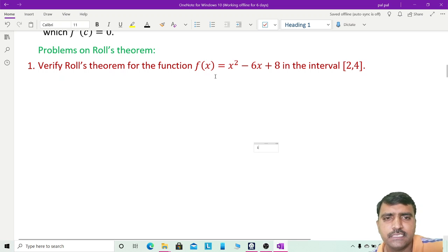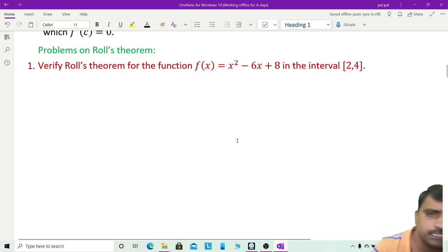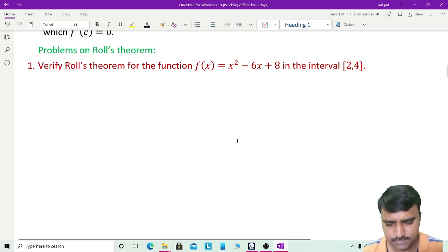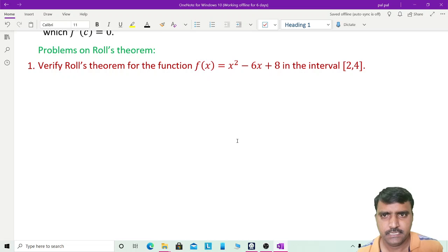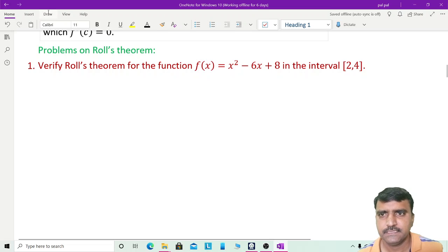We have to see whether this function satisfies Rolle's theorem. Okay, let us see whether it is satisfying this Rolle's theorem or not. To verify Rolle's theorem, first take the function f of x. So what is that function f of x? The function f of x is given here.